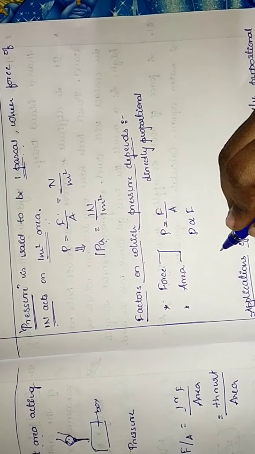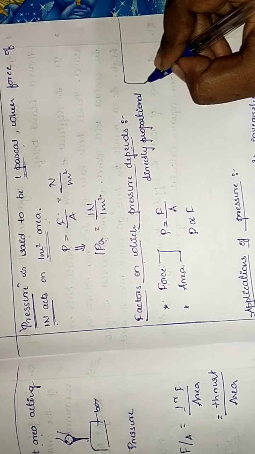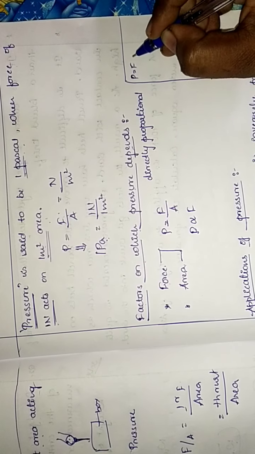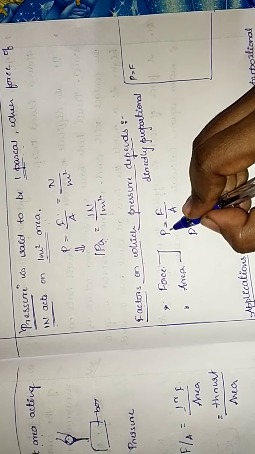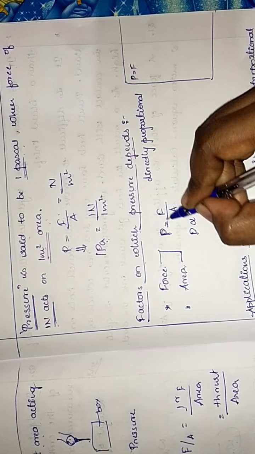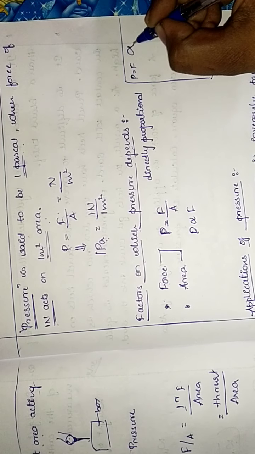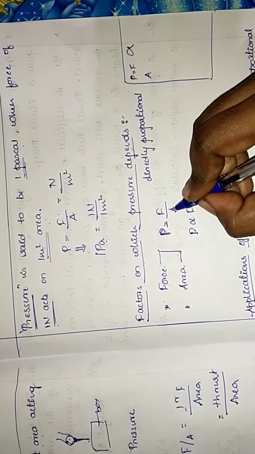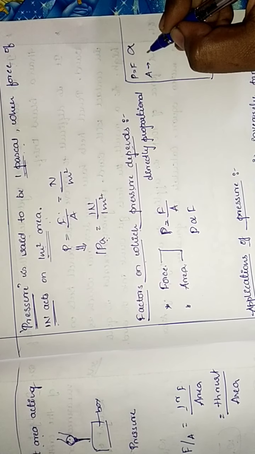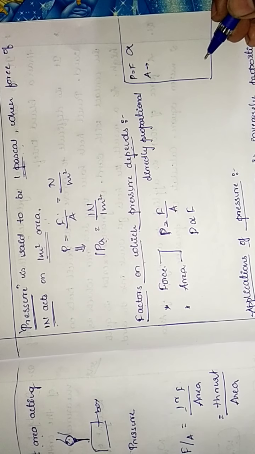So P is equal to F, considering F to be on the upper side, so it is directly proportional. Whereas A is downwards, so we'll take it as inversely proportional.